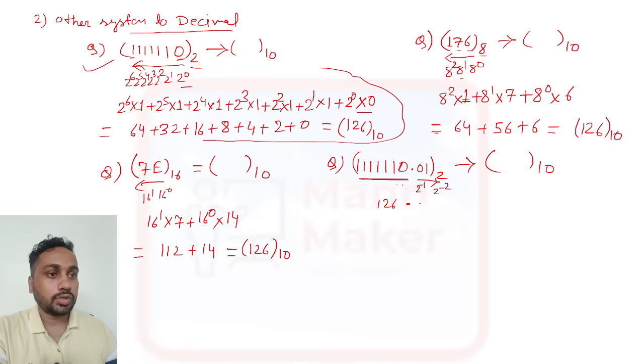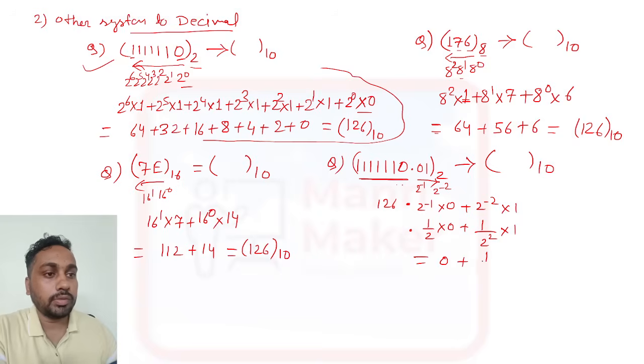So 2 to the power minus 1 into 0, plus 2 to the power minus 2 into 1. 2 to the power minus 1 means 1 by 2, into 0, and 1 by 2 to the power 2 into 1. So this will be 0 plus 1 by 4, which is 0.25.